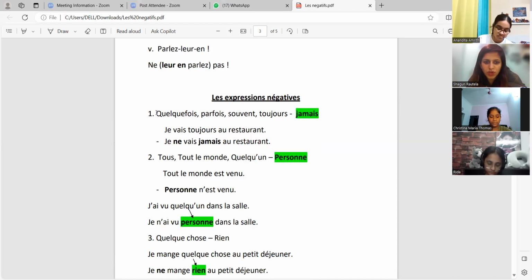If any of those words are there, the negative will be jamais. Like I have made, je vais toujours. Negative, je ne vais jamais. Okay, this structure is clear: ne plus verb plus negative word. So if anybody wants to try a sentence on your own, I would love to hear that. If nothing is coming to your mind right now, leave space and make it later. That's okay. But if anybody wants to share, you can.